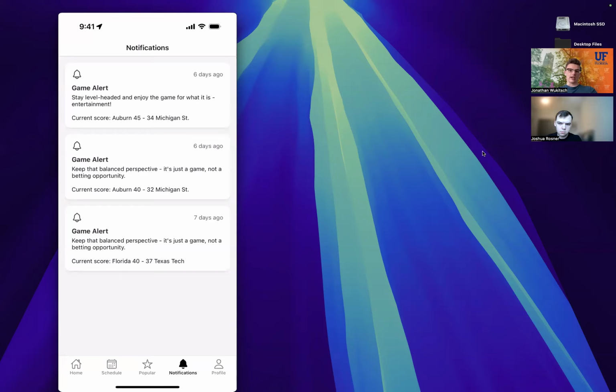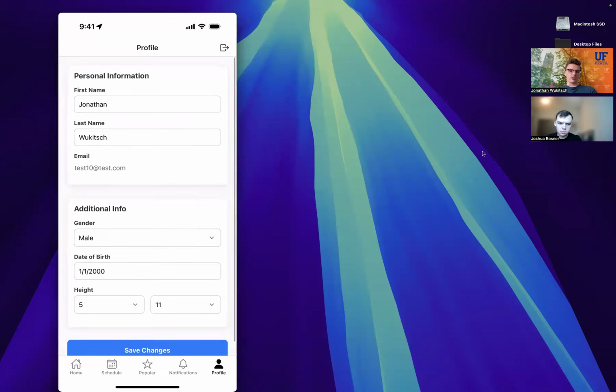As you can see here, I had Auburn favorited as one of my teams on the top two, and then Florida was favorited on the bottom, hence why that notification came in. These ones all seemed to be mostly neutral sentiment because these scores were generally pretty close. If it's more of a blowout, or if the social media sentiment is just different, these notification contents are going to change. So it's highly dependent on what people are saying on social media.